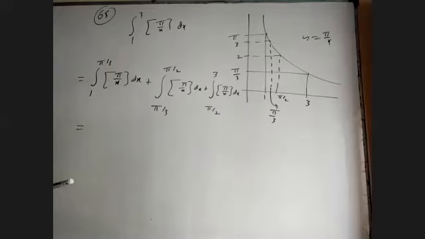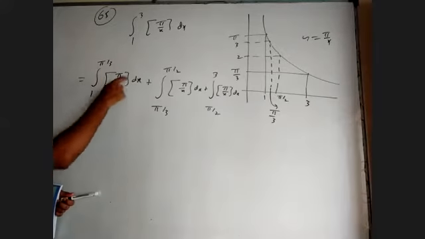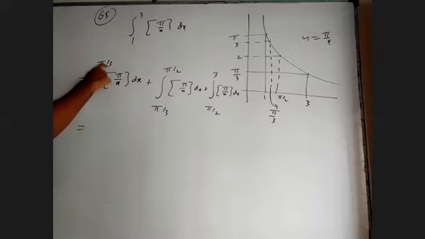Hey Monica, can you tell me, when x is between 1 to pi by 3, what will happen to this value? Integer part of pi by x. Monica, are you there in the class? Yes, sir. Okay. When x is between 1 to pi by 3, what is the integer part of pi by x?